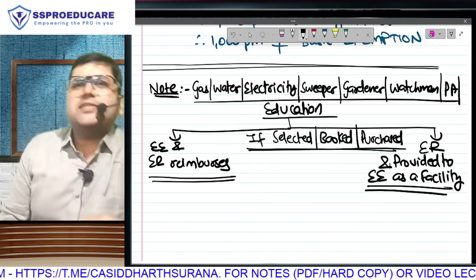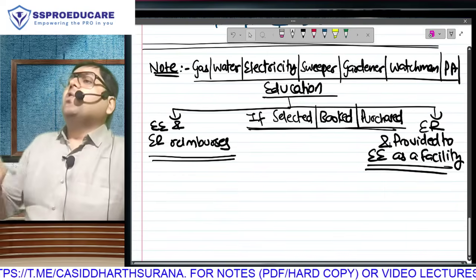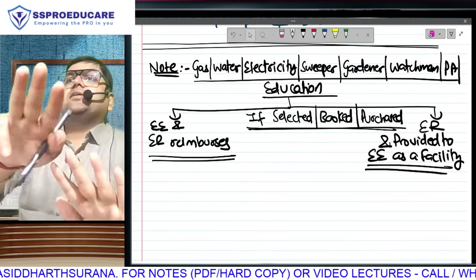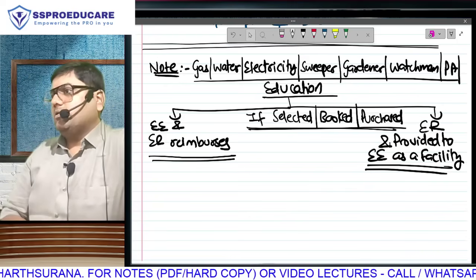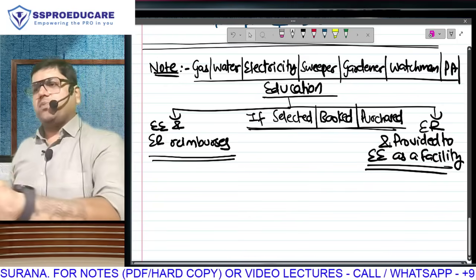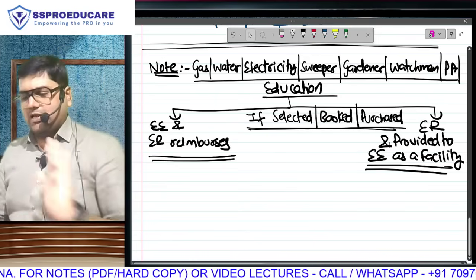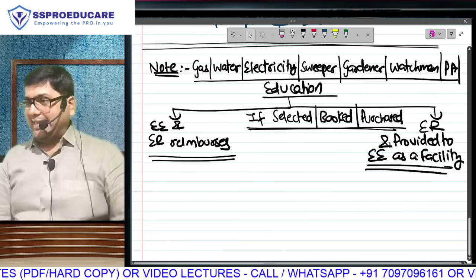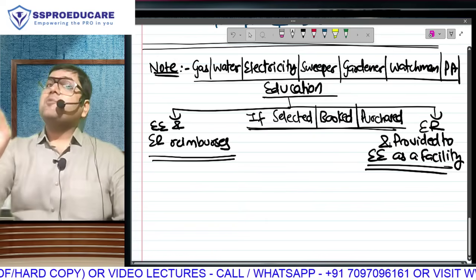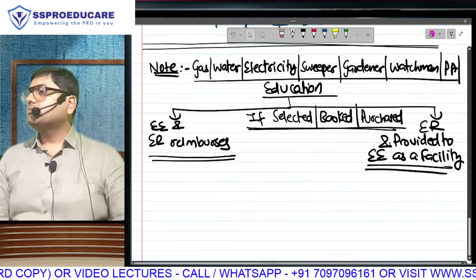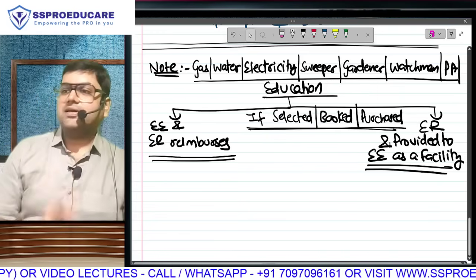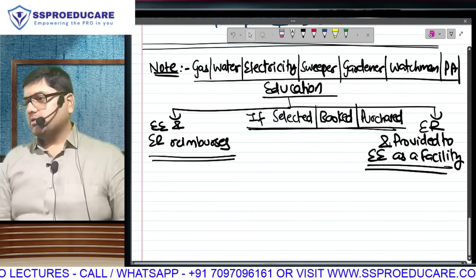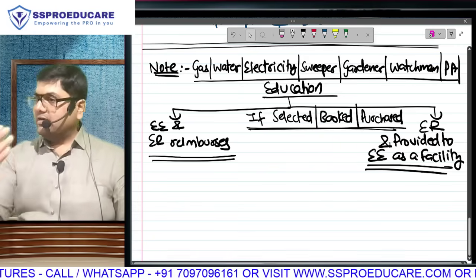The only difference between the left side and the right side is who has selected this: gas, water, electricity, sweeper, gardener, watchman, personal attendant, or educational institution. Well, I want to put in your brain both people's point of view. You first tell me whose point of view you want to think about. Employer or employee? Employee. I like a particular educational institution for my children, and I have already selected it. I have already paid the fees. Now I am requesting my boss to reimburse. Which side of the chart am I? Left side.